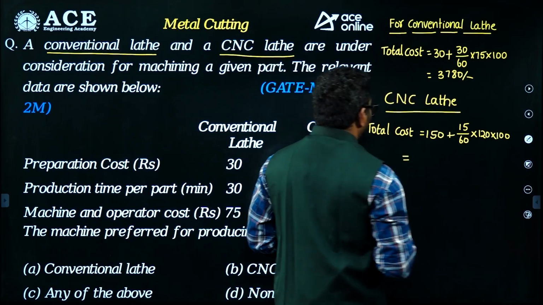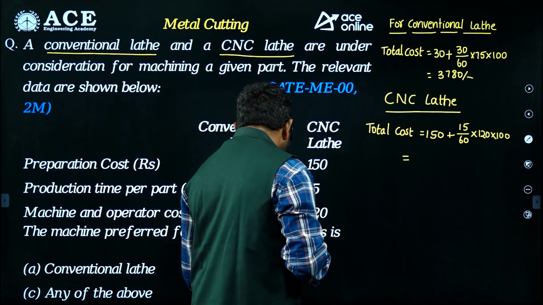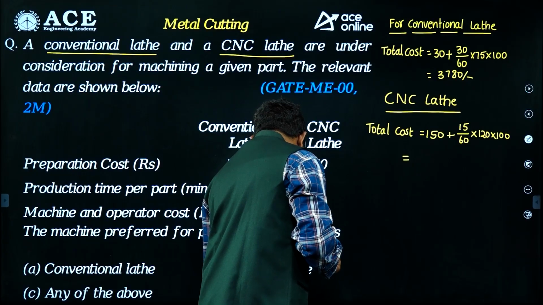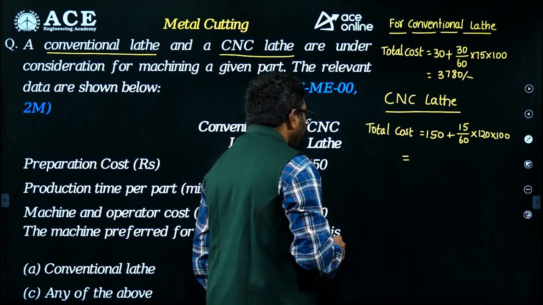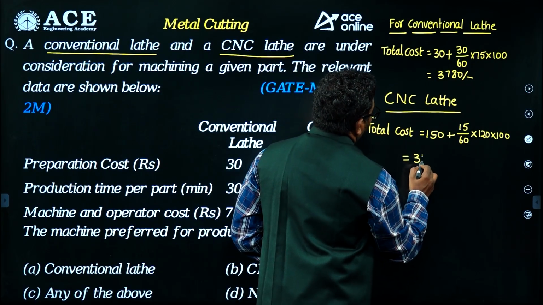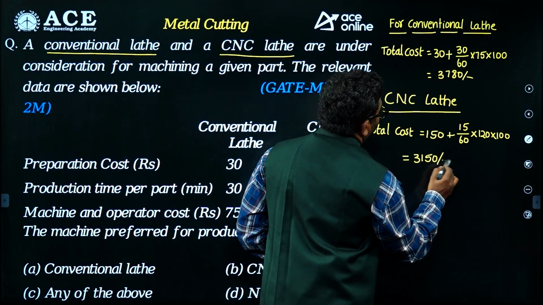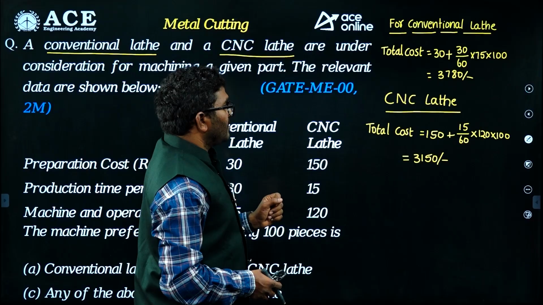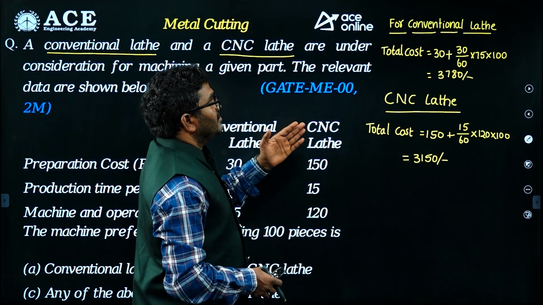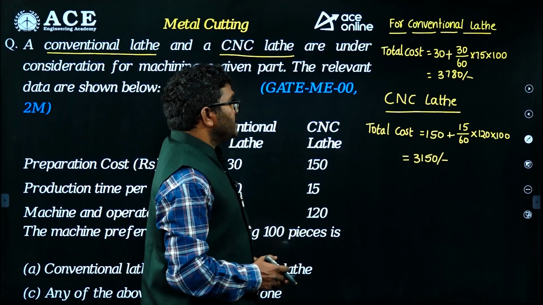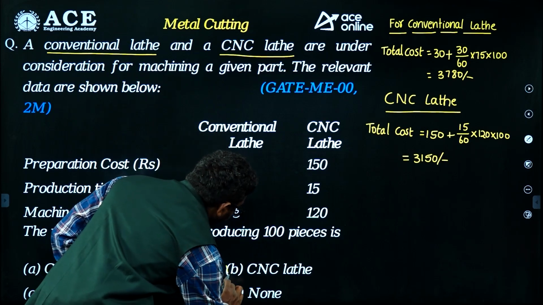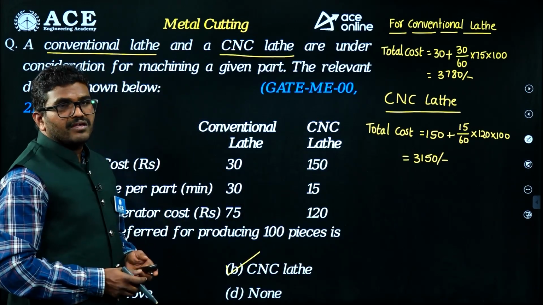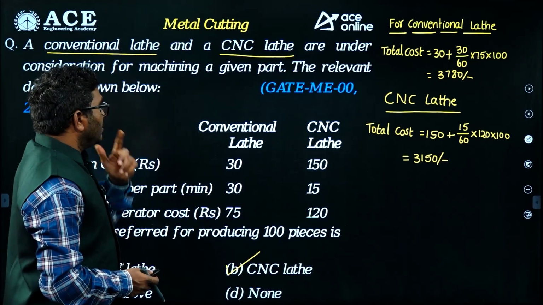If I solve this, I will get 3150 rupees. So if we compare the cost, the CNC lathe machine cost is lower than the conventional lathe machine. So the CNC machine is better than the conventional machine. Simple question.